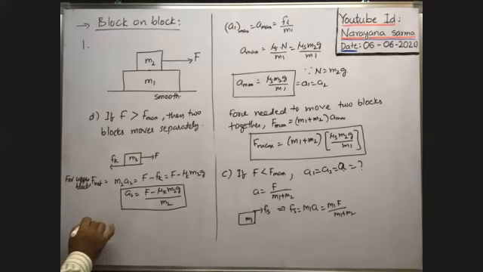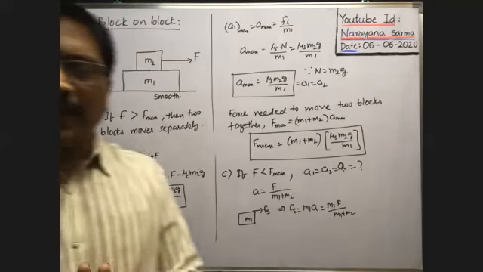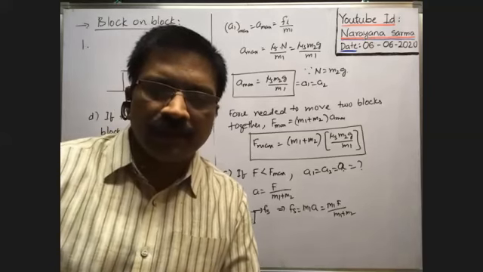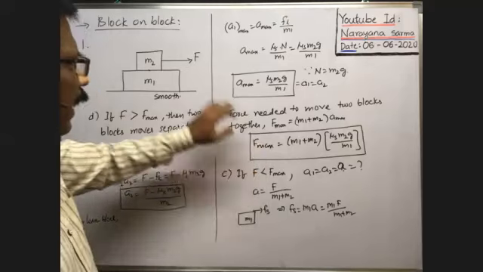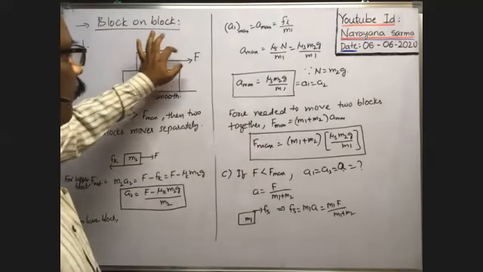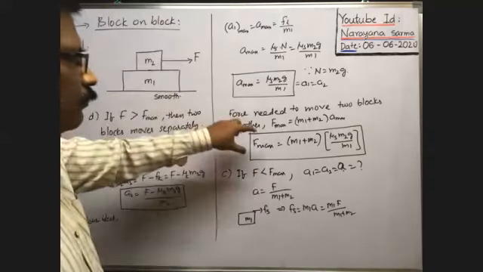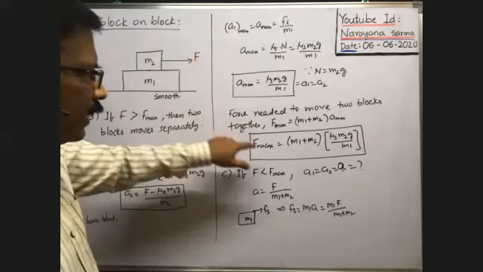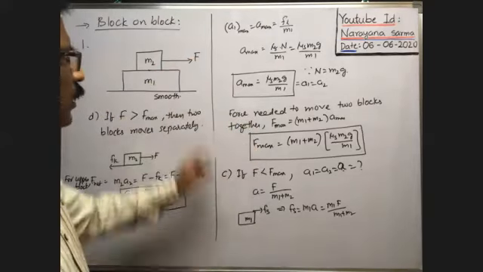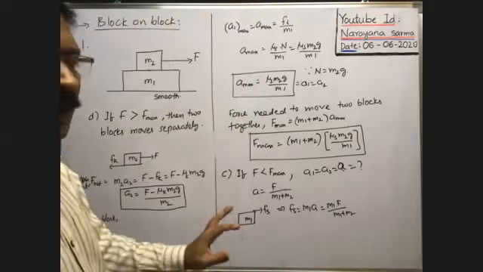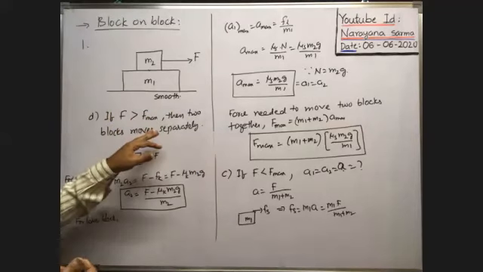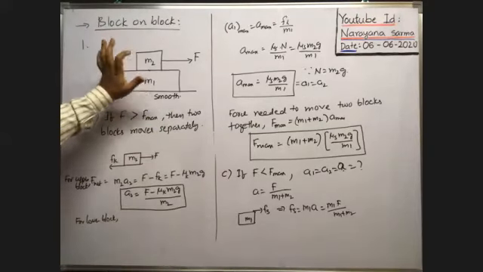Okay, next, the lower block. Which force pulls the lower block in this case? F max here is the maximum force that can be applied on the upper block so that the two blocks move together. If the applied force is greater than this maximum force, that means if you apply a force on the upper block greater than this value, in that case both blocks move separately. So in that case, what is the acceleration of the second block and the first block?